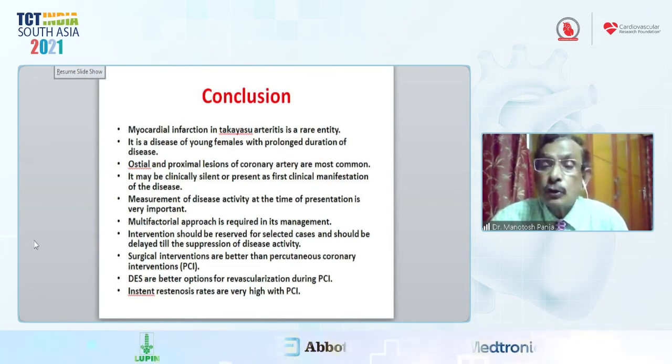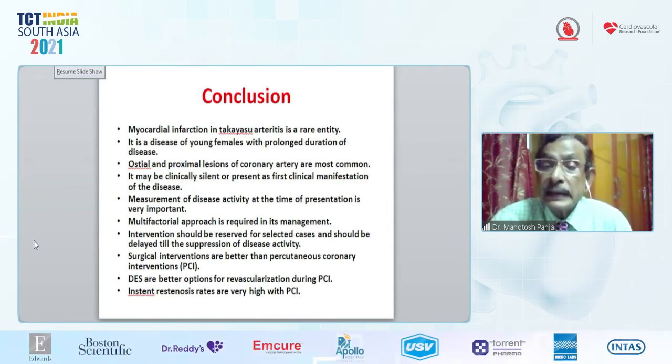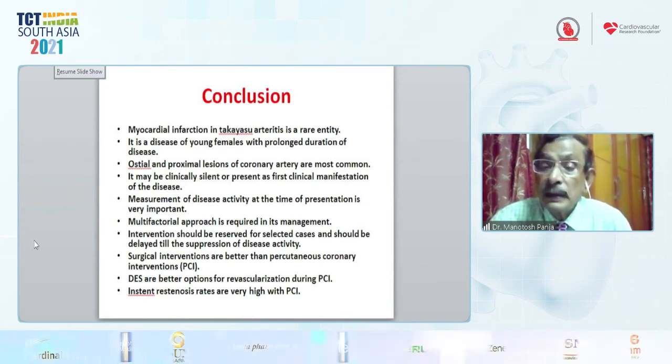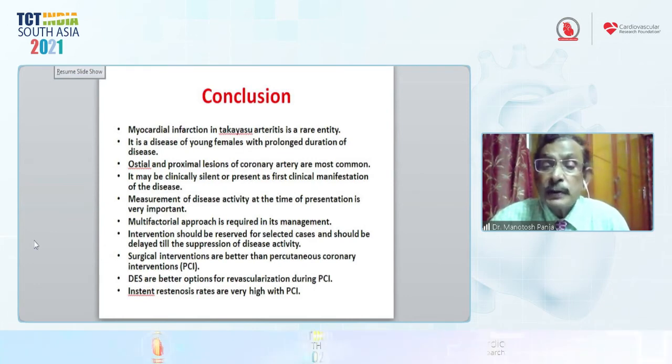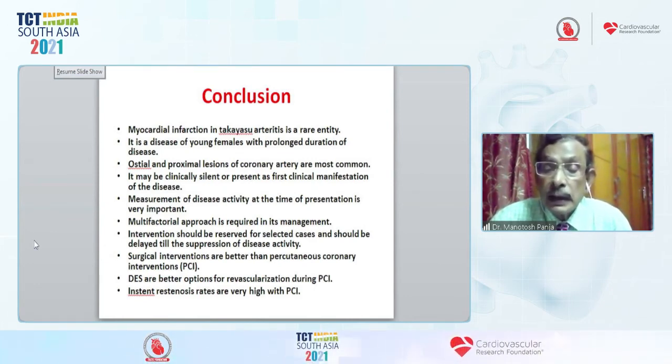A multifactorial approach is required for management. Intervention should be reserved for selected cases. That is why out of 65 cases, we have done angioplasty in only 10 cases, 15 cases we have done surgery, and 40 patients we have managed with medical therapy. Therefore, surgical intervention is better than percutaneous coronary intervention, because the restenosis is very high. Out of our 10 patients, 2 cases developed restenosis after 1 year.